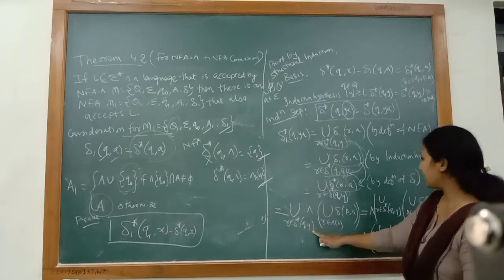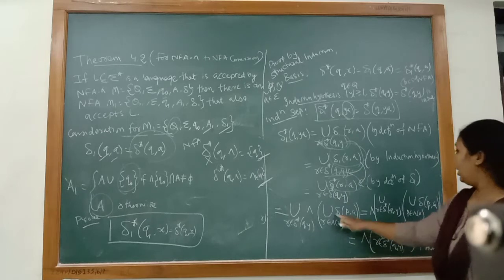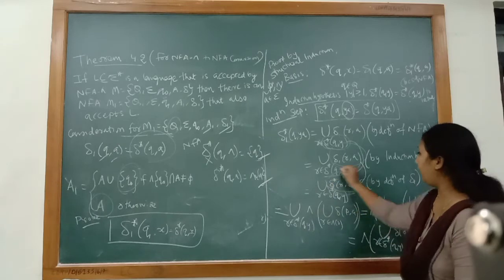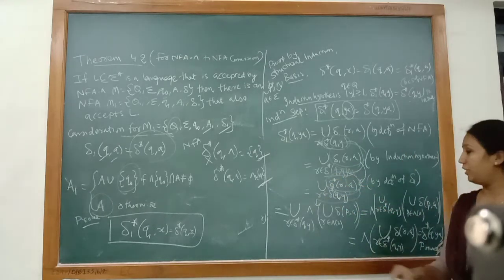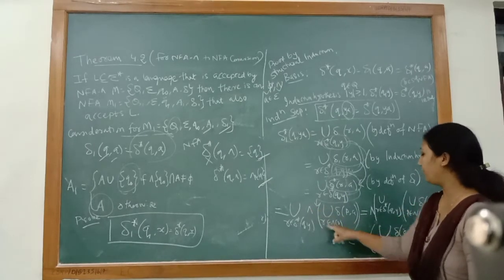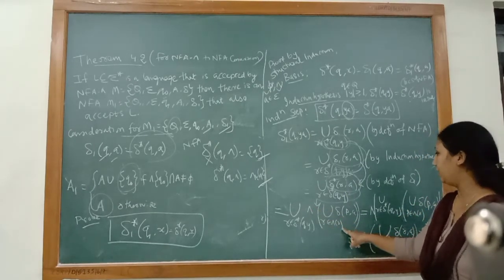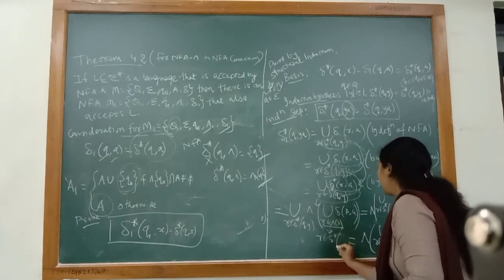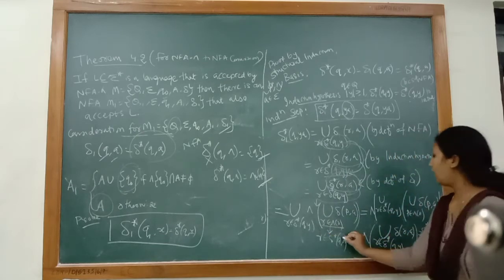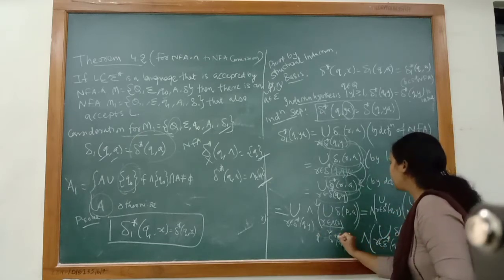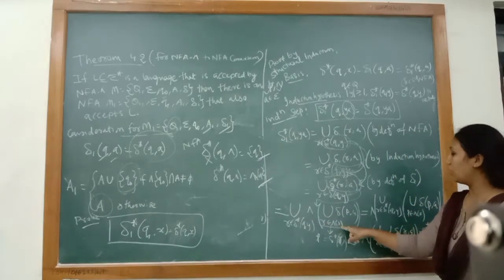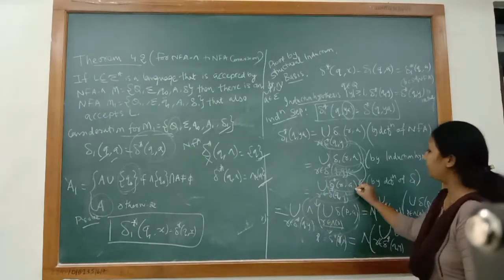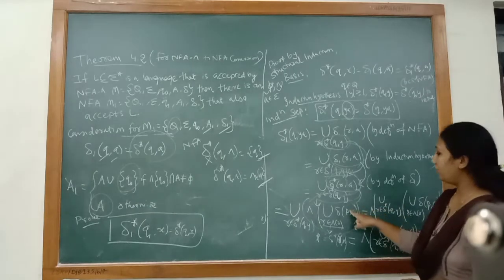The union over r belonging to δ*(q, y), in the bracket, the null closure of, now again I am rewriting this from the definition of NFA null. So this is equal to the null closure of the union over r belonging to δ*(q, y) of the union over p belonging to the null closure of r of δ(p, a). Let's take p here and this is r. So the union over p belonging to null closure of r of δ(p, a). This whole term is derived from δ*(r, a). Okay, so we get this term.